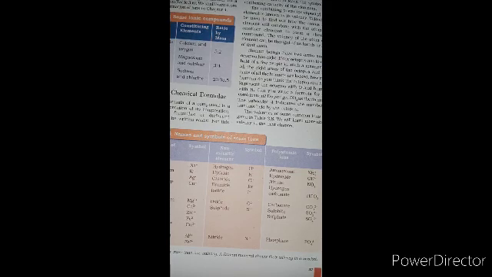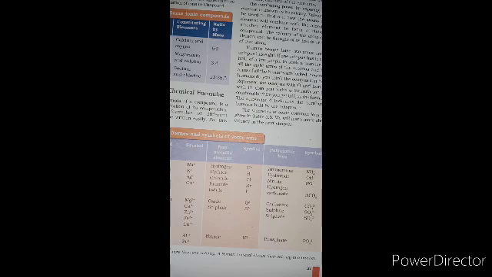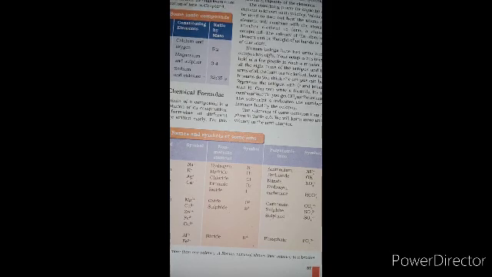Like this, in case of non-metals, we have hydrogen, H+, hydride, H-, chloride, Cl-, bromide, Br-, iodide, I-, oxide, O2-, sulfide, S2-, nitride, N3-. Here ammonium is NH4+, and hydroxide is OH-. NO3- is called nitrate, hydrogen carbonate is HCO3-, carbonate is CO3 2-, sulfite is SO3 2-, sulfate is SO4 2-, and phosphate is PO4 3-.